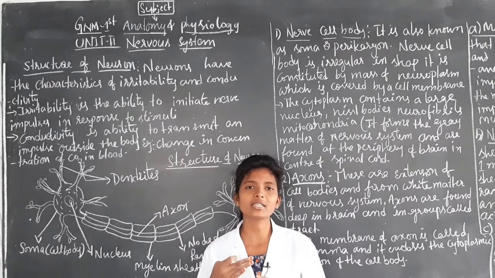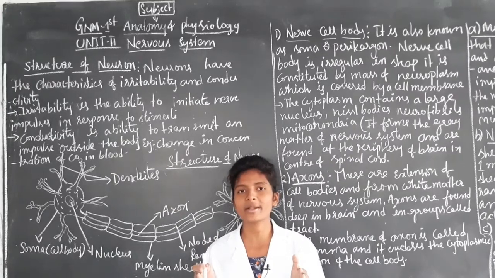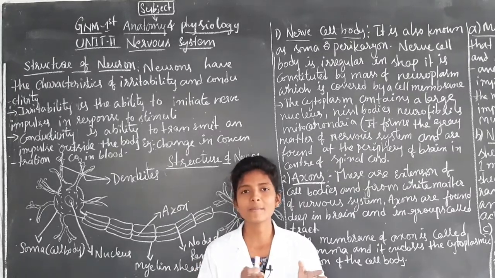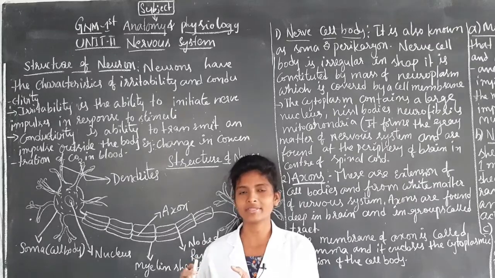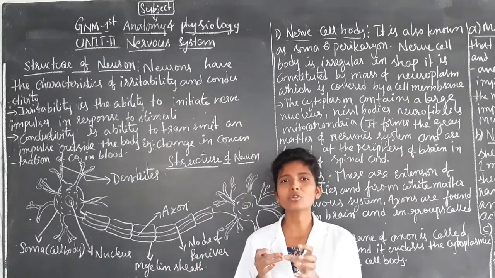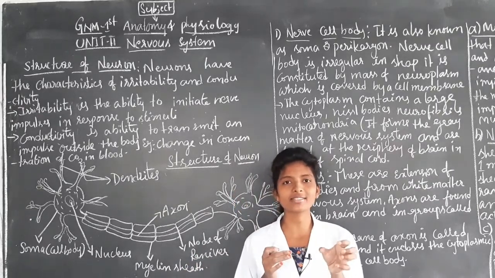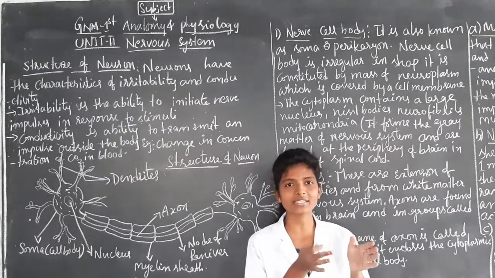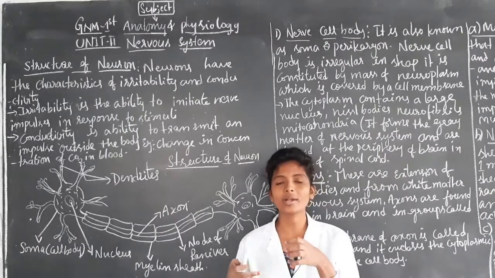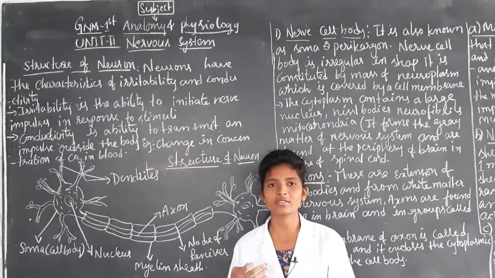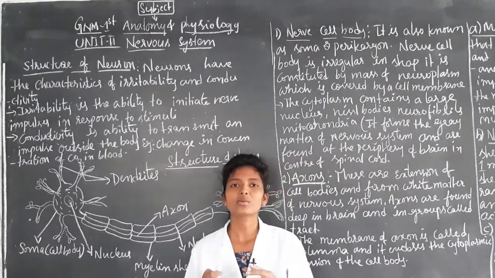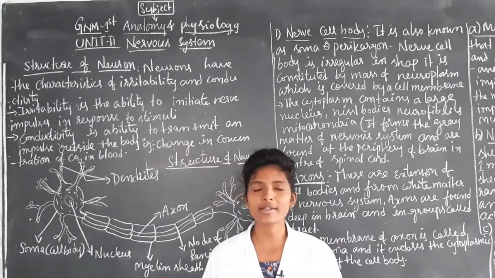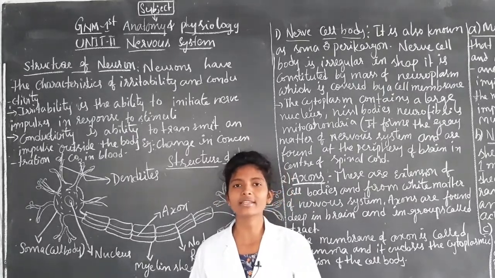The autonomic nervous system is again divided into two types: the sympathetic division and the parasympathetic division. We came to know the function of each in the previous class.